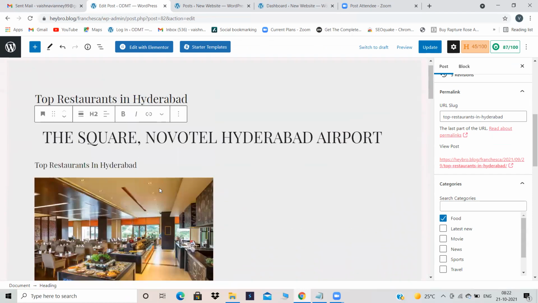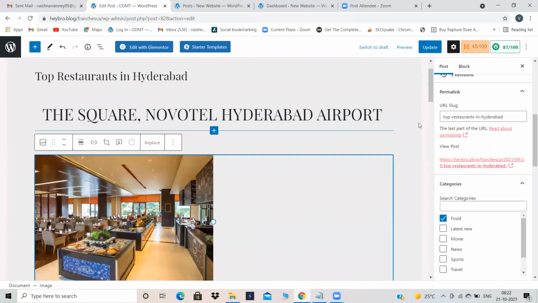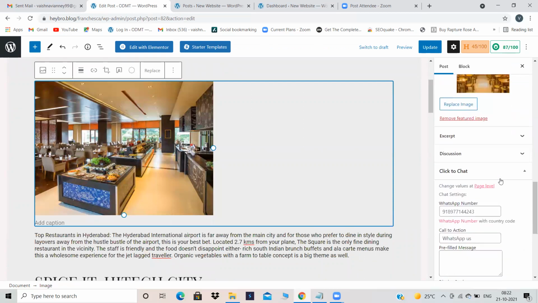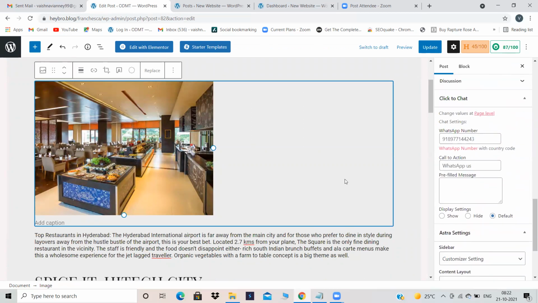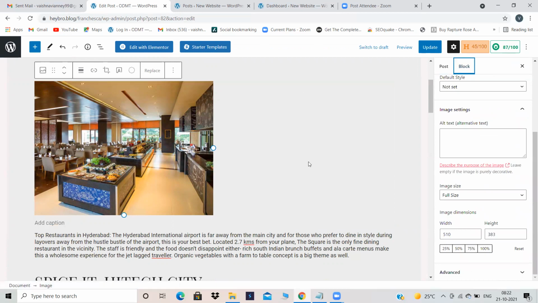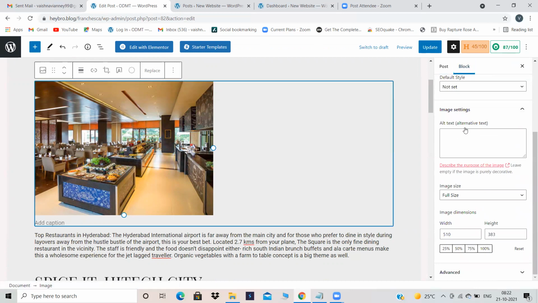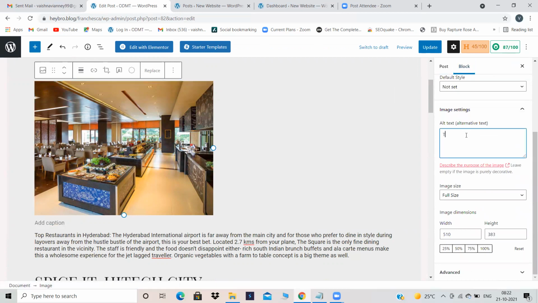What is image alt? We have to give an image alt, right? Just click on it. Now go to image. Yeah. Alt text. Now give over here top restaurants in Hyderabad, hyphen, and the spice.